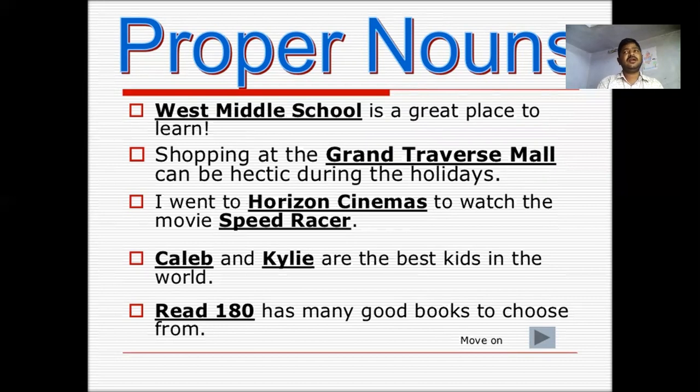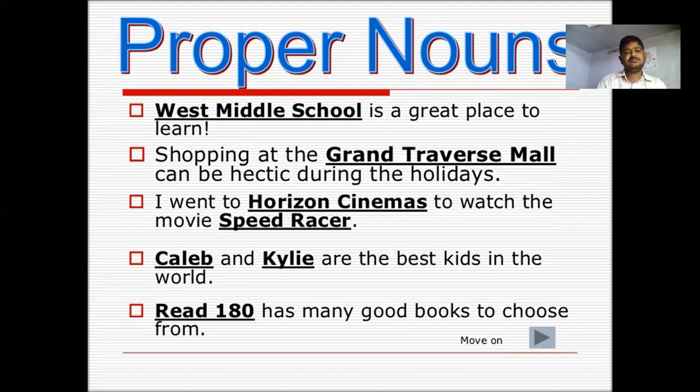We can call it a collective noun. Then the non-collective nouns are like sand, water. They are not collective nouns; they are non-collective nouns.